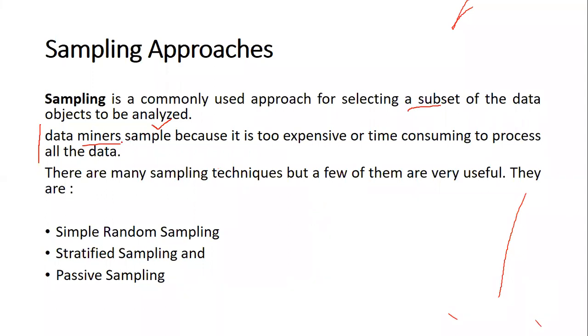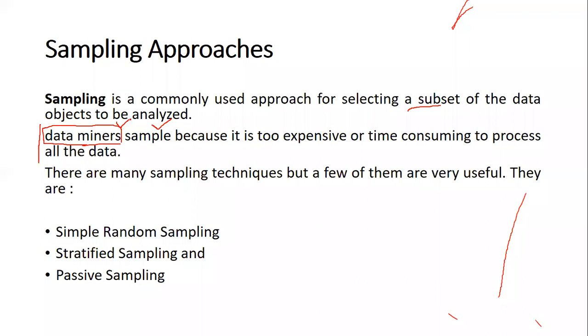When it comes to data miners, why do they take a sample? For data miners, taking the entire data set is not difficult, because the entire population is available for them. For example, we have an opinion.